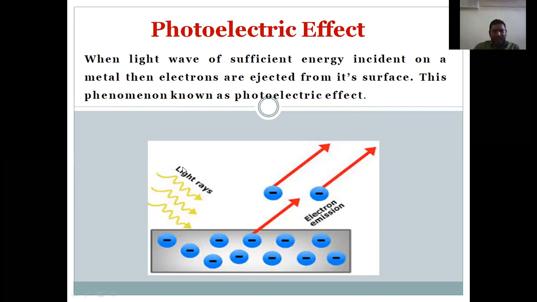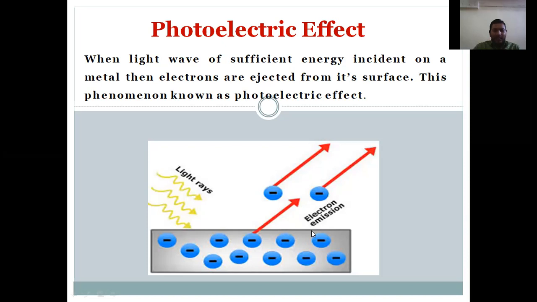Now let's see how this happens. A figure is shown here. A metallic piece is taken, and a source of light is present over here. When light is allowed to be incident on the surface of the metal, then electrons from the surface of the metal get ejected.